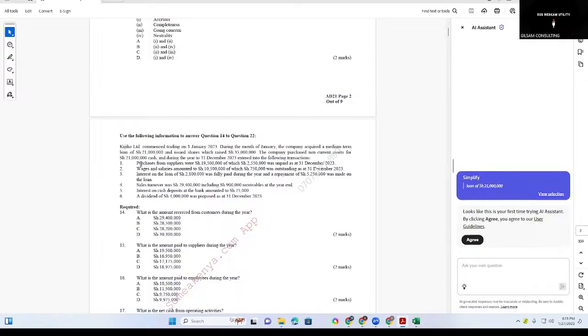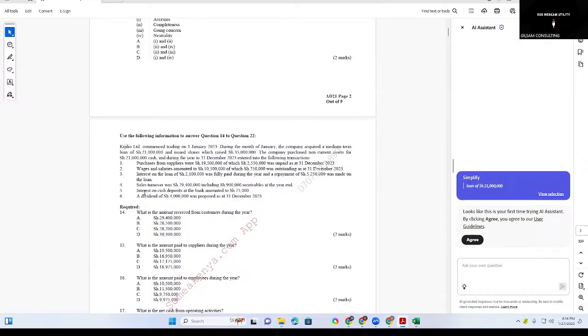Number 1, purchases from a supplier amounting to 19.5 million, of which 2.55 million was unpaid. Interest on capital, wages and salaries amounting to that, and this one was outstanding. The interest on the loan was fully paid during the year, and the repayment of the loan was met. Sales turnover of 29.8 million includes receivables at the end of the year.